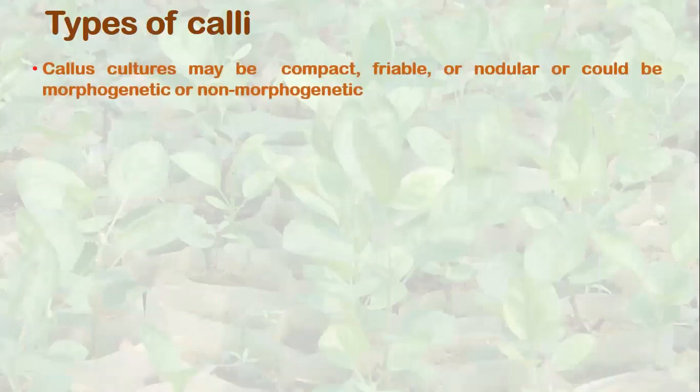Now, the types of calli. Callus culture may be compact. Compact means hard. Cells are very tightly arranged, very difficult to cut or break. We call it a compact callus. Or callus culture can be friable. Friable means it is a callus where cells are very loosely arranged.